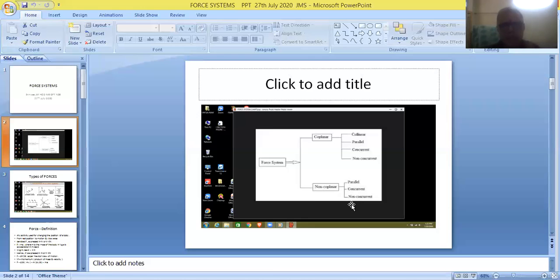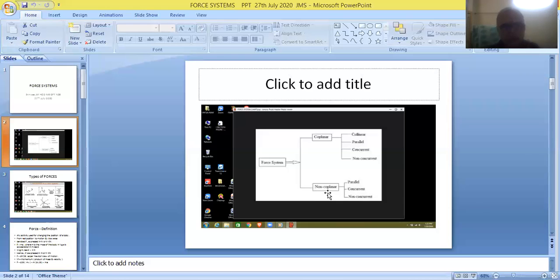Similarly, lastly, friends, if they are not lying in the same plane but they are parallel to each other, then they are called non-coplanar parallel forces. If they are not lying in the same plane but they are meeting at one particular point, then they are called non-coplanar concurrent forces.